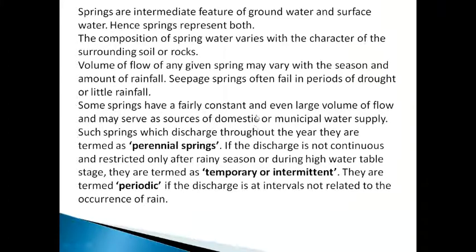If the water is continuously coming from that discharge point, those are called perennial springs. If the discharge is not continuous, or restricted only to after the rainy season or during the high water table stage, this is termed temporary or intermittent springs. These run only during the rainy season.